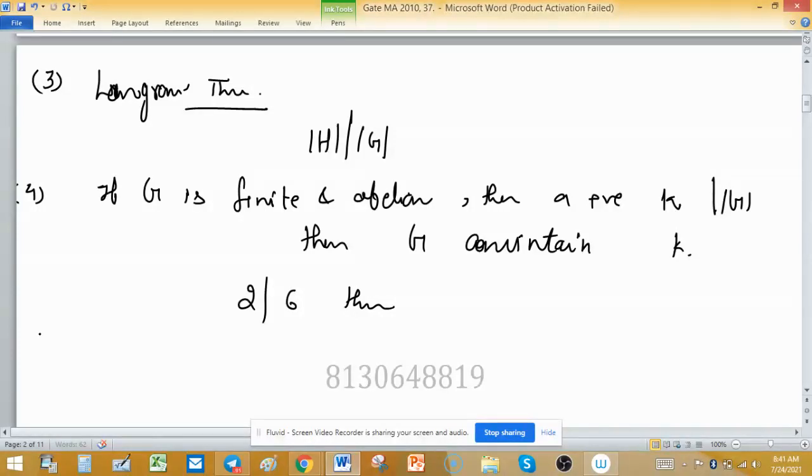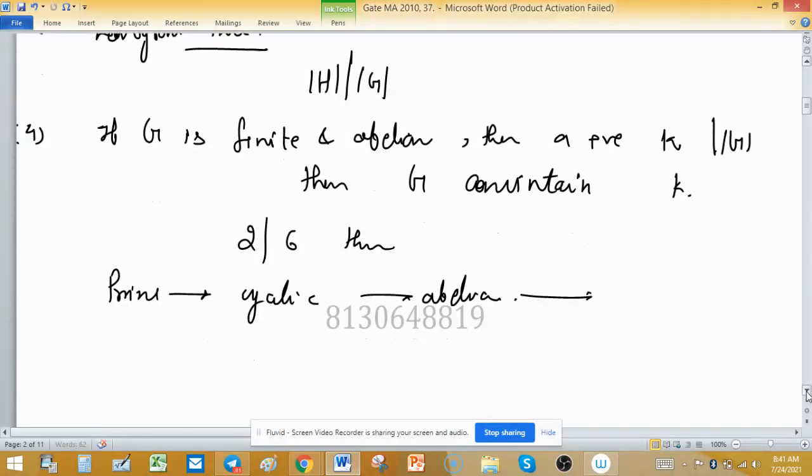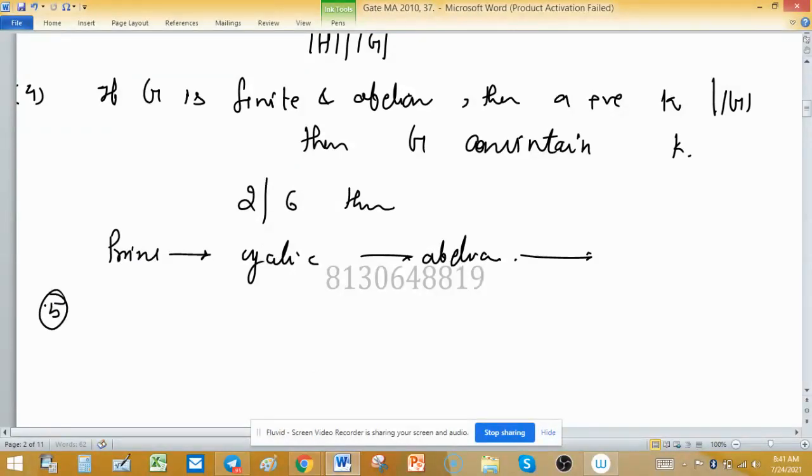This is fact 4. And we normally know that a group of prime order is cyclic and cyclic groups are abelian. You can recall this, it may or may not be used. And fact 5 is that transpositions are self-inverse.